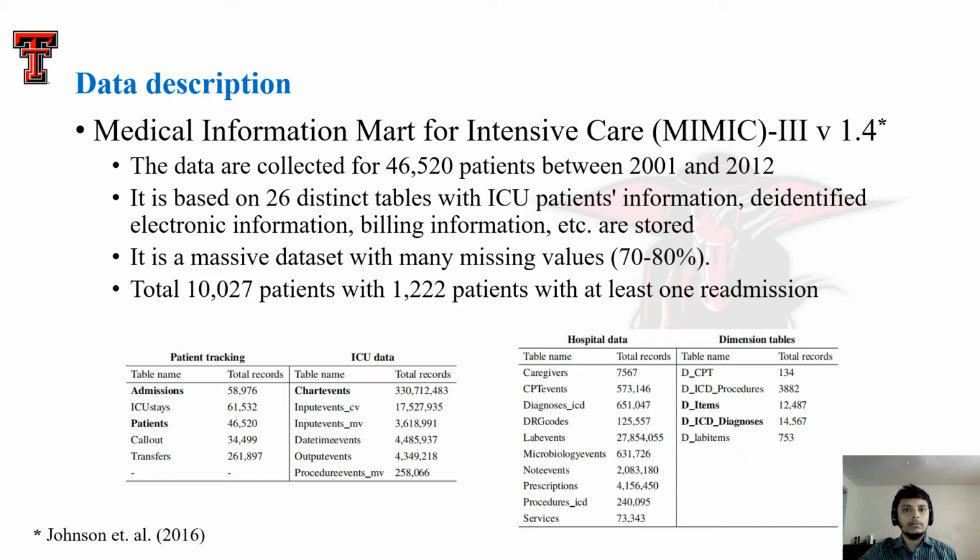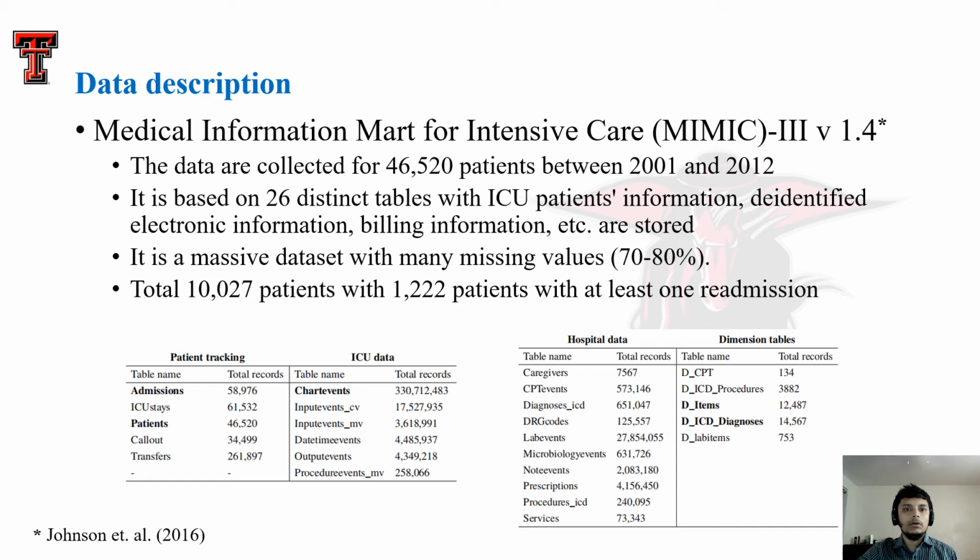In order to access this database, one is required to complete a course, achieve a certificate, and request the access on the PhysioNet website. The database is built on 26 distinct tables that contain de-identified electronic information about ICU patients. It also contains billing information, drug prescription, doses, discharge information, and so on. However, like any other electronic healthcare record databases, MIMIC3 also has numerous missing values that might go as high as 80% in some cases. So it is very difficult to train any model in this kind of incomplete dataset.